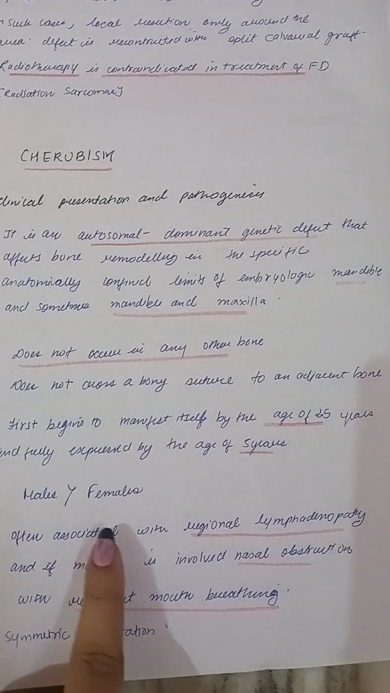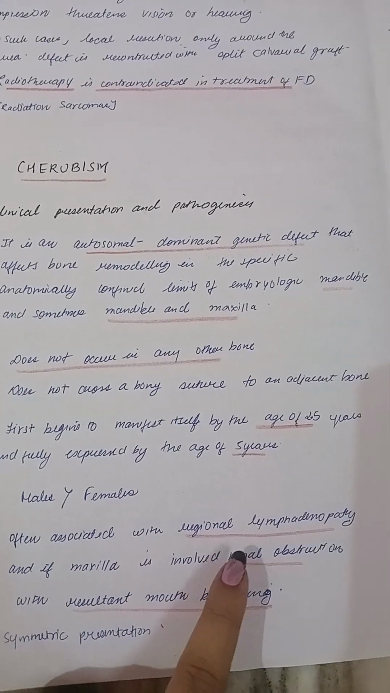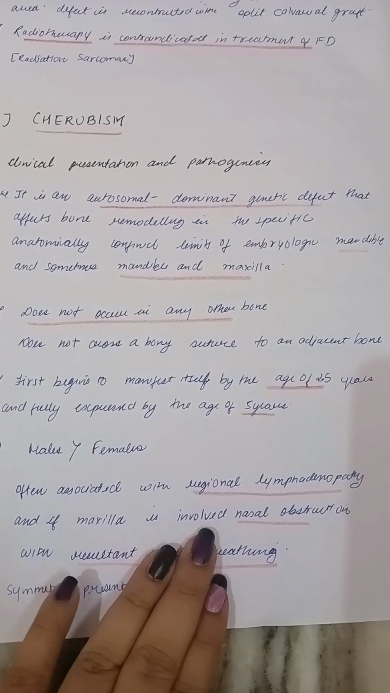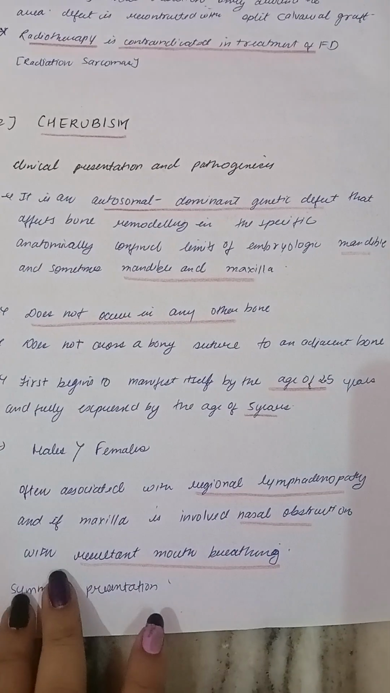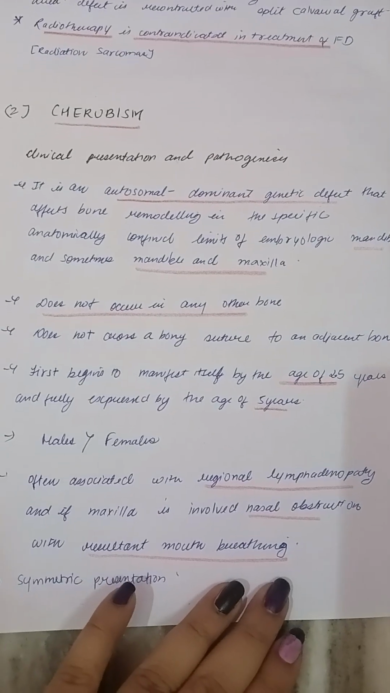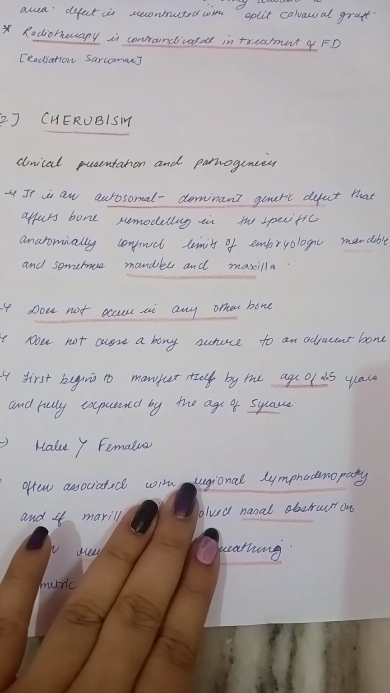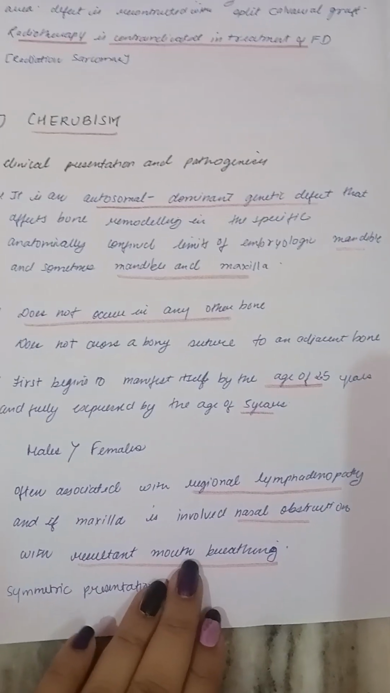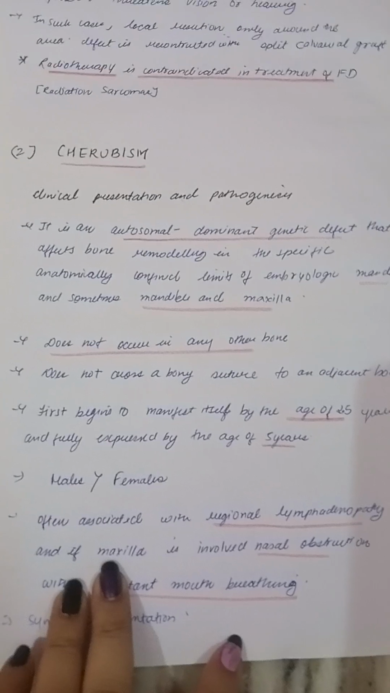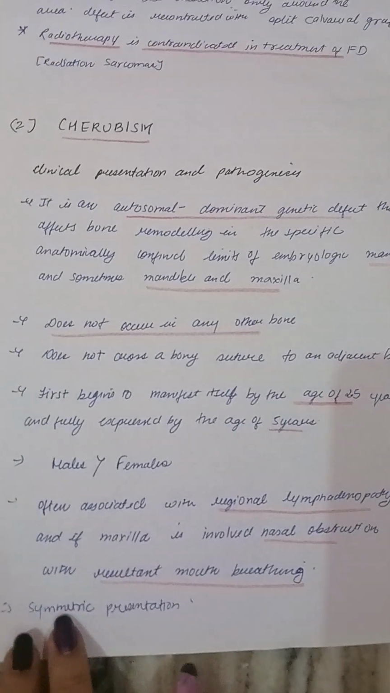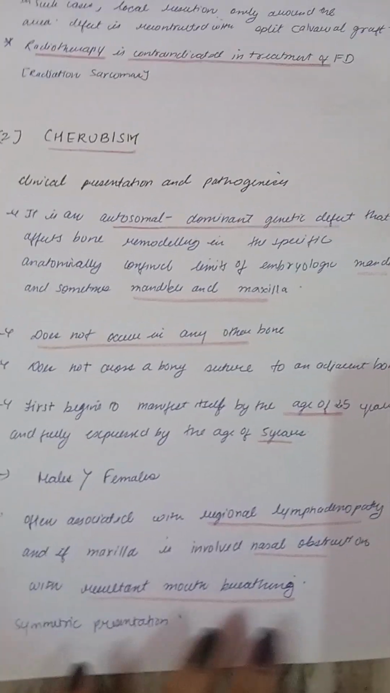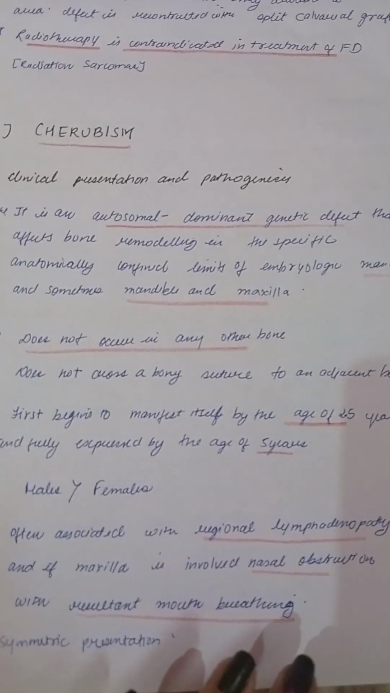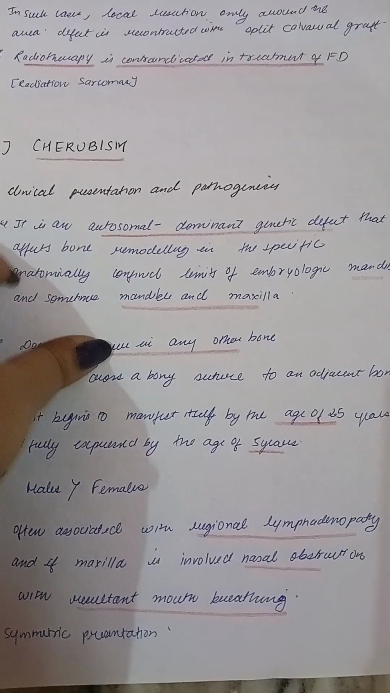Now, it is often associated with regional lymphadenopathy, and if the maxilla is involved, nasal obstruction with resultant mouth breathing is there. Symmetric presentation: cherubism will always be in a symmetric way.